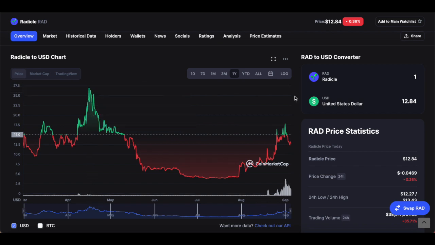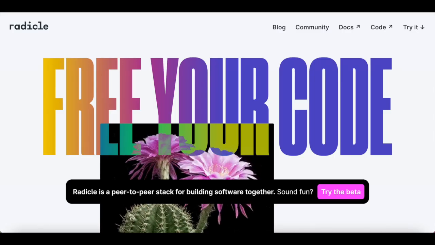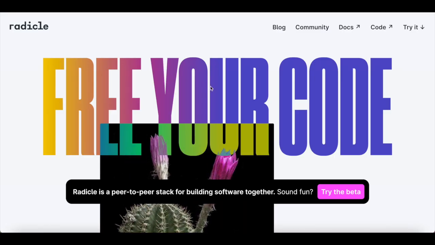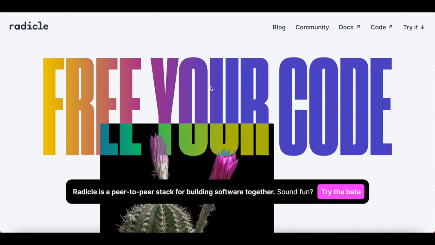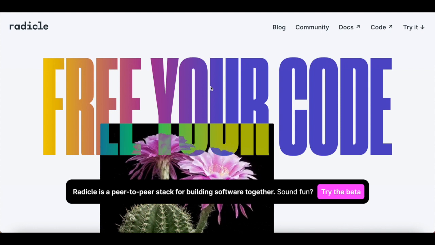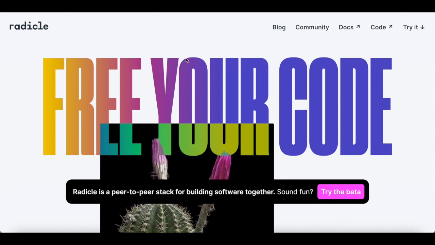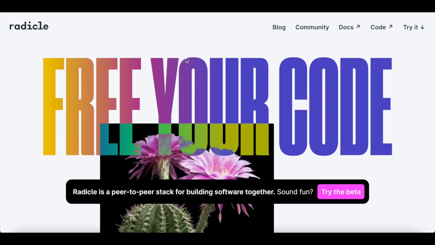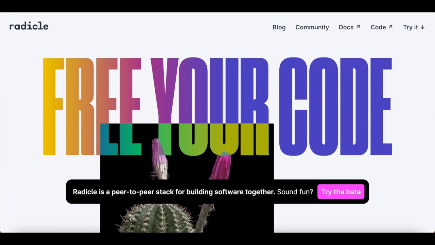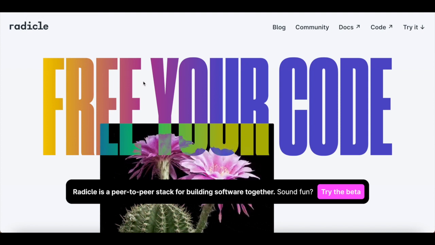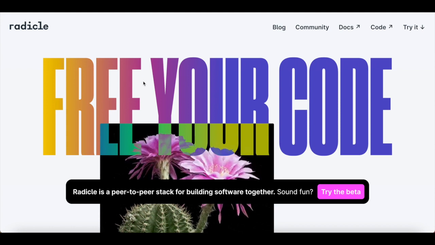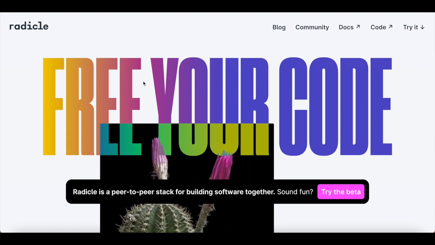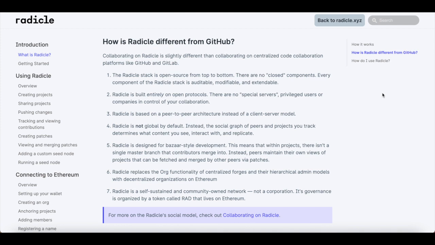But I feel positive about this crypto. The platform itself is very useful for a lot of people. And I guarantee you, this platform might not only be used for coding. This platform could be used for various other reasons for developers and for people in the software industry. Not to mention, this is also a decentralized platform. It's a decentralized cryptocurrency. This gives it more value for a lot of people who don't want to have to deal with a middleman, who don't want to deal with any intermediaries. They just want to go straight to the platform and do exactly what they want to do without having any barriers.